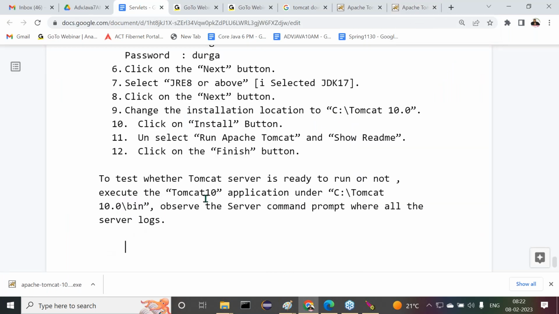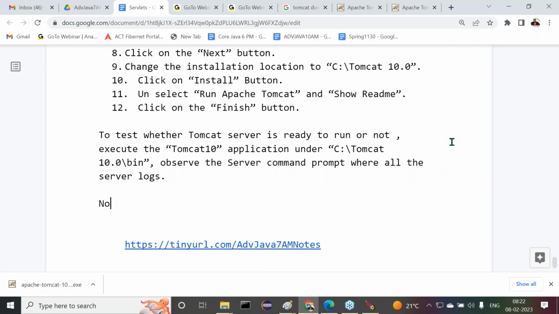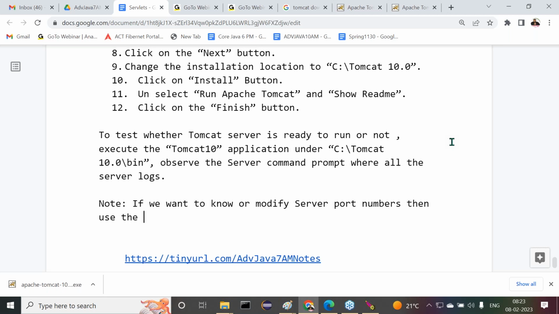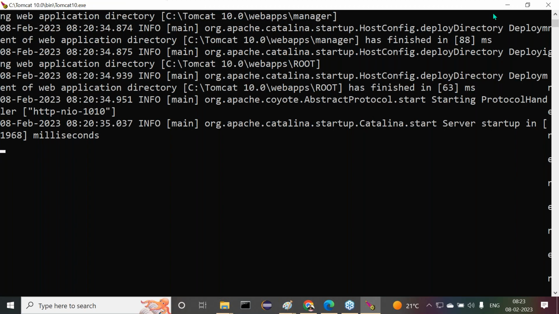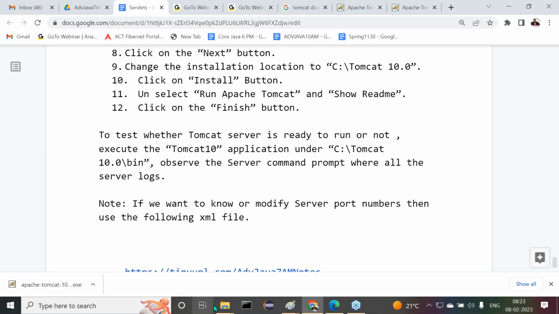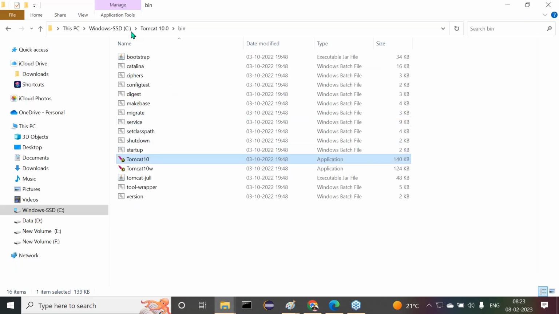Next, one more point. I'm going to give some notes now. Observe carefully. If you want to know or modify server port numbers, then use the following XML file. What is that XML file here? Observe carefully. Let me shut down the server. That's okay.